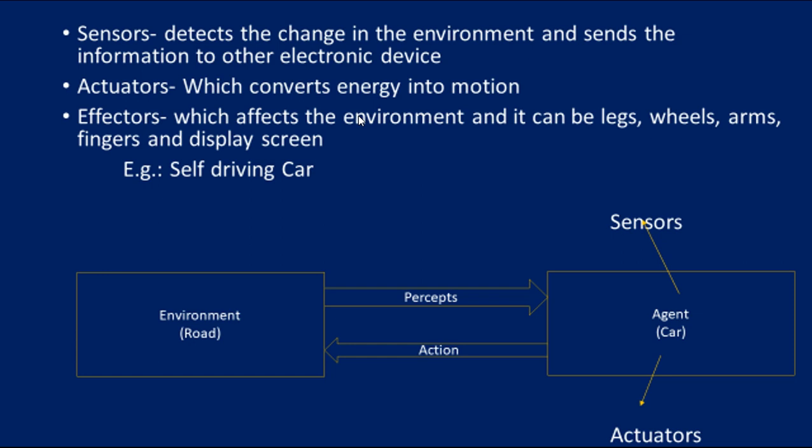In order to achieve a goal, this has to take place in a smooth manner. So in such a way, the machine has to be programmed, right? This is a rough idea about what an agent is, with an example.